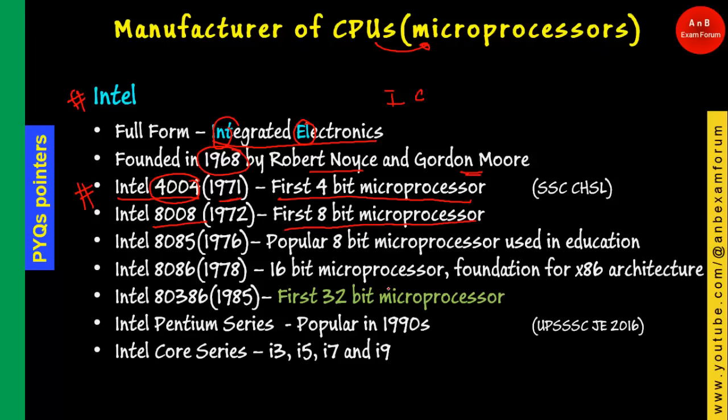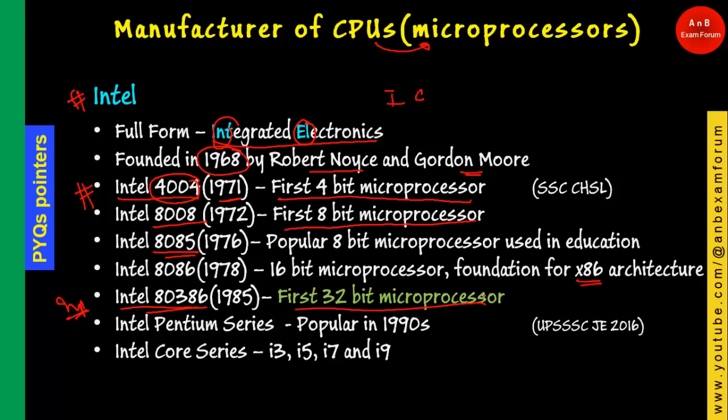In colleges and schools we have one important processor, the 8085, a very popular one in education. It is again made by Intel. And the 16-bit processor, which laid the foundation of the x86 architecture, again has Intel as the manufacturer. A very important one is the Intel 80386, the first 32-bit microprocessor, designed by Intel.